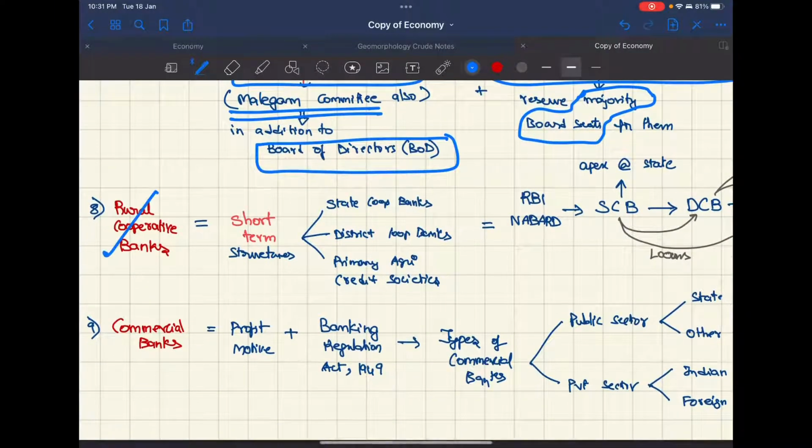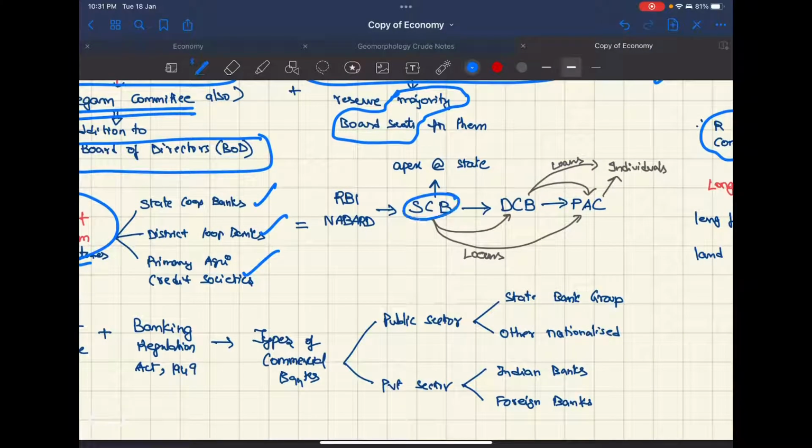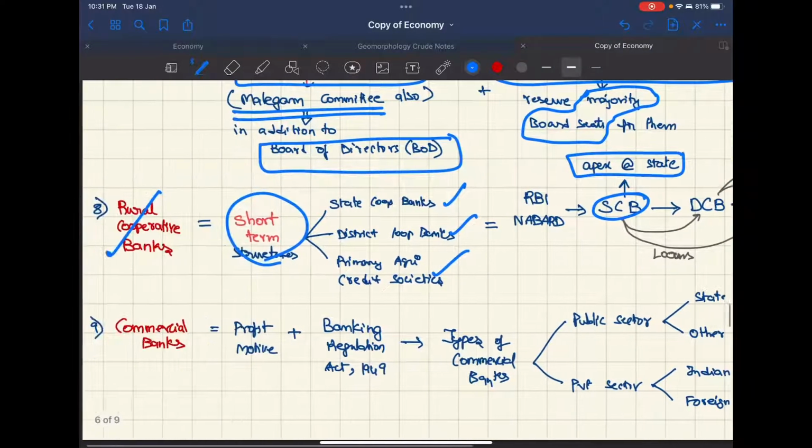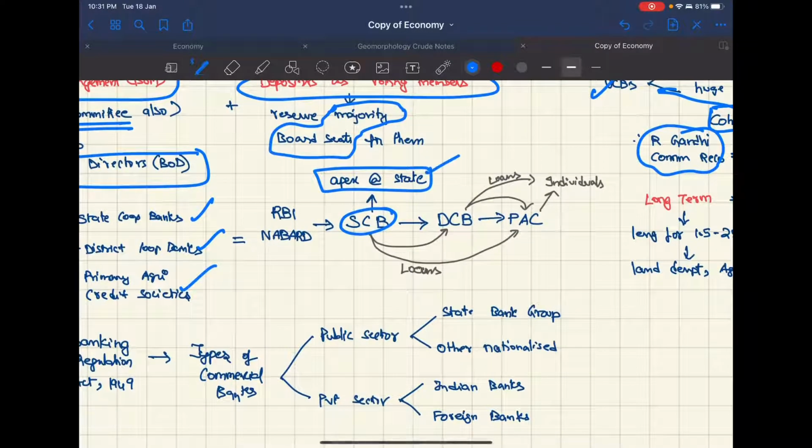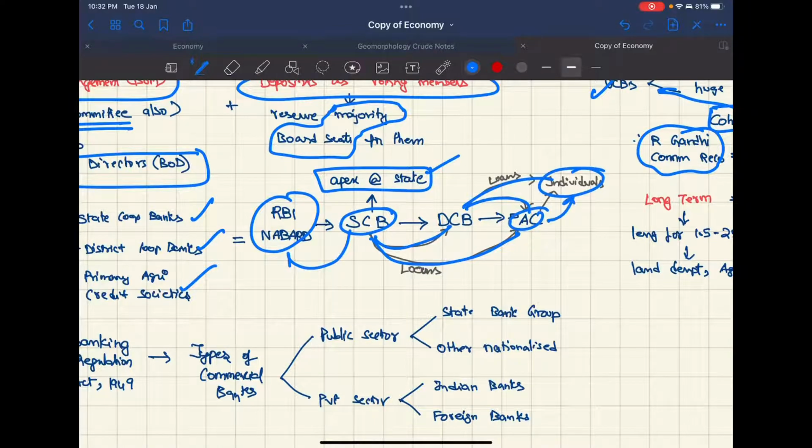Coming to rural cooperative banks, we have short-term structures which are SCB, DCB, and PAC. SCB is an apex body for cooperative banks at the state level, so they coordinate with RBI and NABARD, and they don't give loans to individuals. They give loans only to DCBs and PACs. DCBs give loans to PACs and also to individuals. PAC gives loans only to individuals.